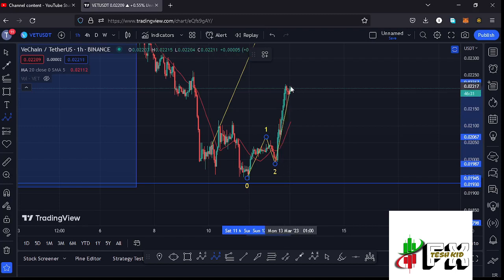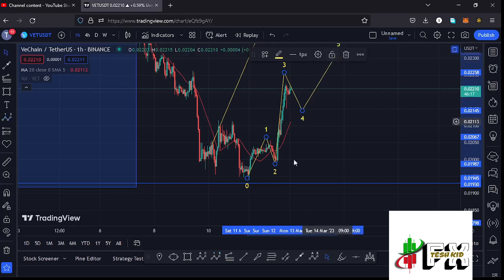And I believe that whatever we are seeing at the moment is that impulsive wave to the upper side in the formation of that wave 3. And once we peak in the formation of that wave 3, then we can expect a corrective structure in the formation of that wave 4, then expect a wave 5 to the upper side.